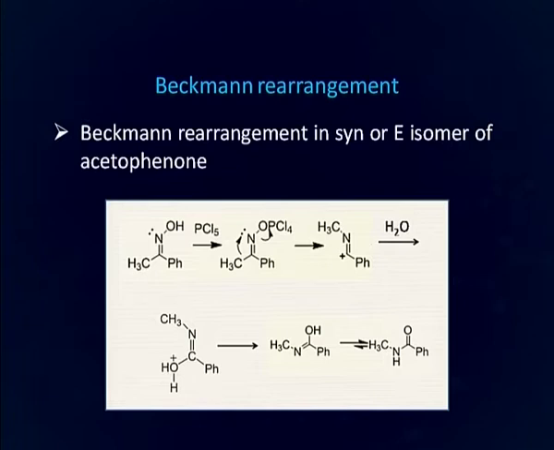Whereas, when Beckmann rearrangement is done in the syn or E isomer of acetophenone oxime, now you can see the hydroxide group is anti to the methyl group. So, in this particular case, following the same sequence of reactions, the methyl group will migrate to the electron deficient nitrogen. As a result, there will be formation of N-methyl benzamide.